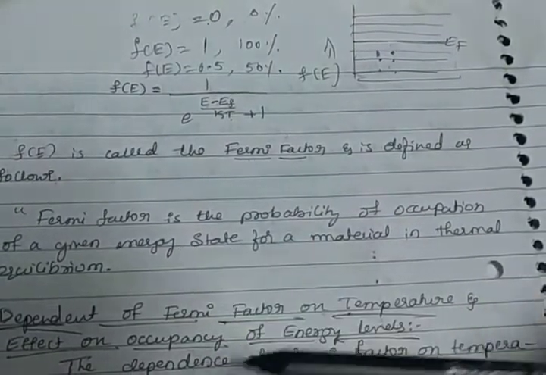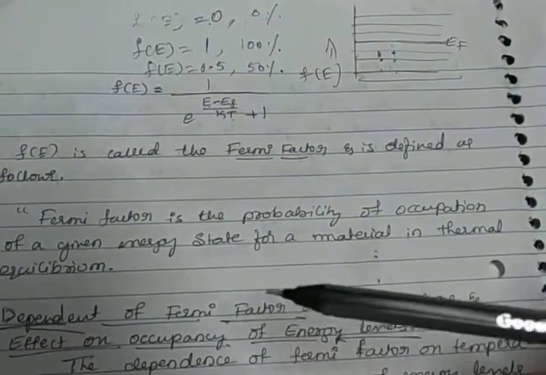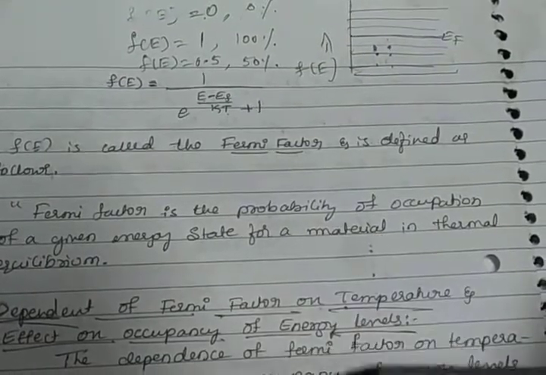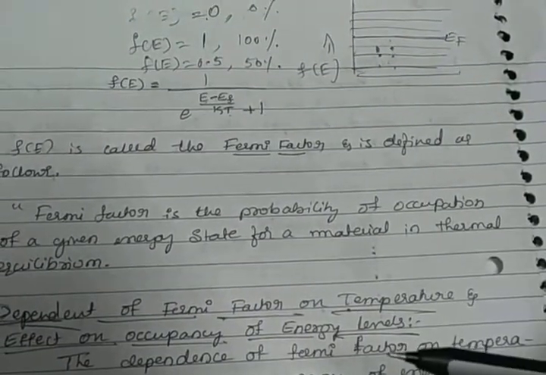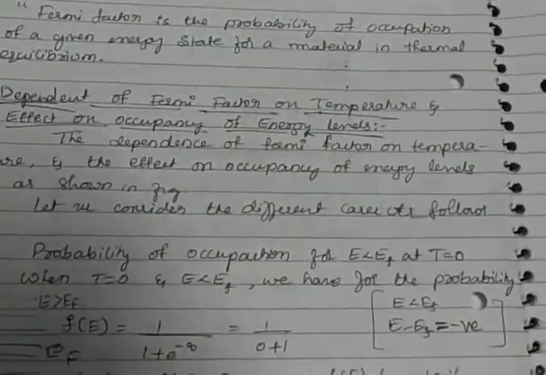Probability of occupation of a given energy state for a metal in thermal equilibrium. So for thermal equilibrium, given energy levels, which one is occupied and which one is unoccupied. That is the probability of occupation of a given energy state for a metal in thermal equilibrium, and that is called the Fermi factor.